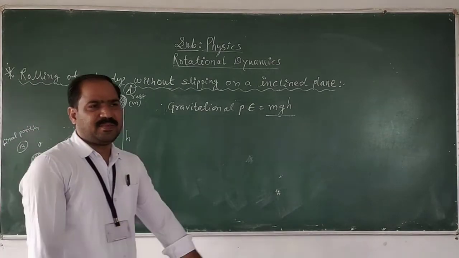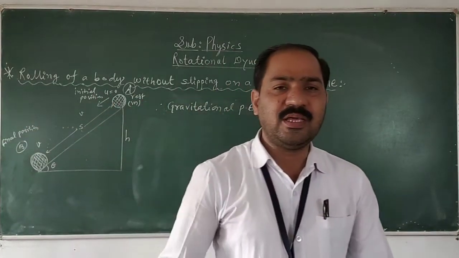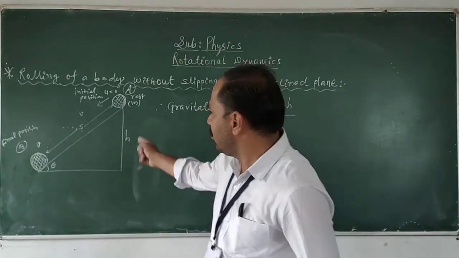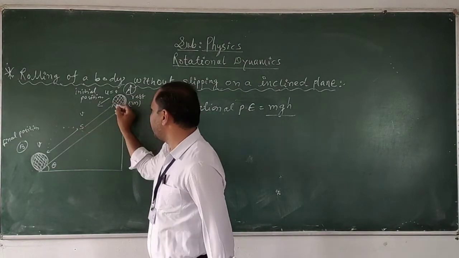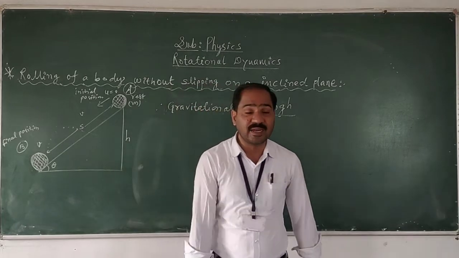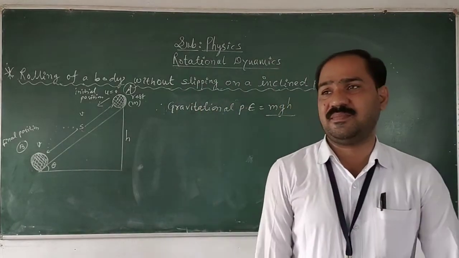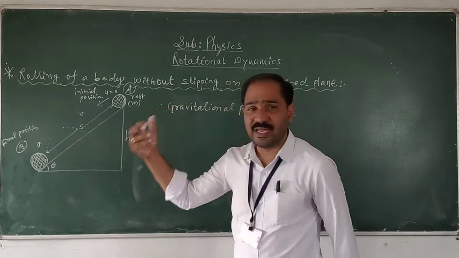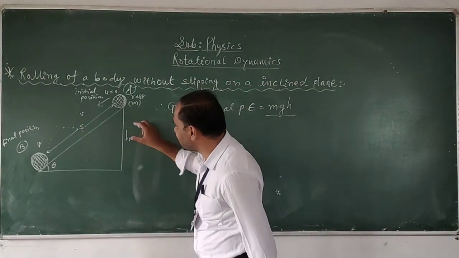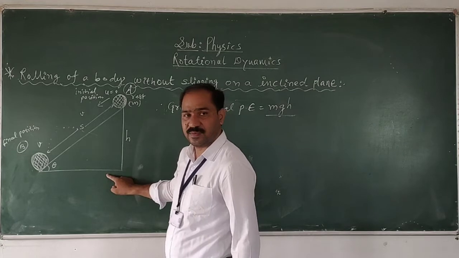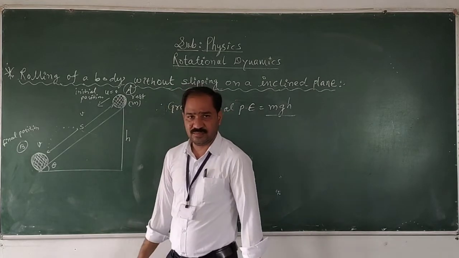Now, what happens here: the body is rolling, the body is moving. As soon as the body starts moving, as the body rolls down, its potential energy will change because the distance, that is the height from the horizontal surface, goes on decreasing.